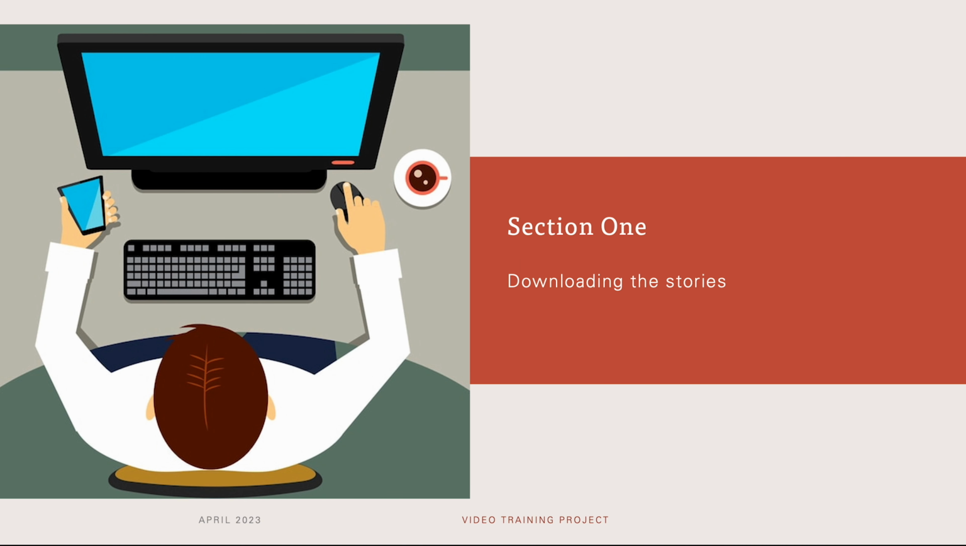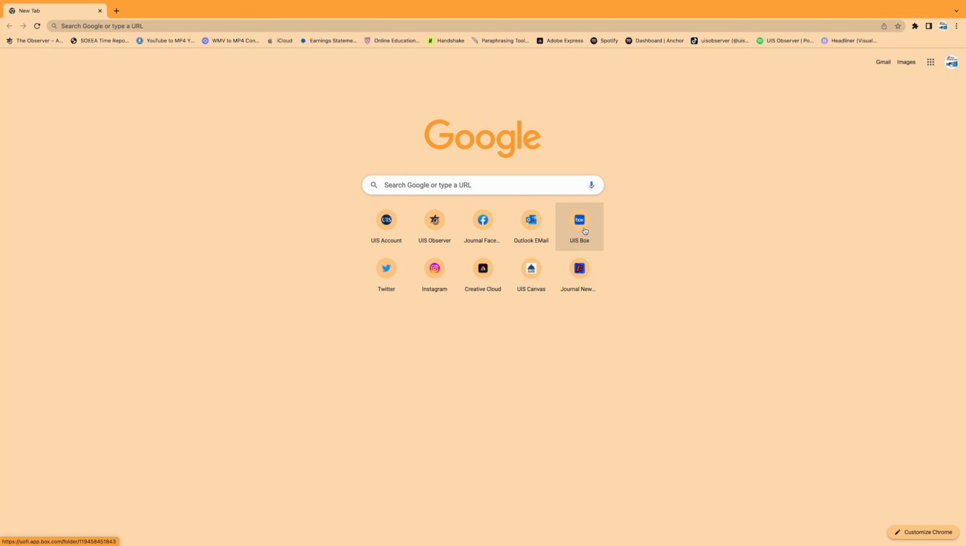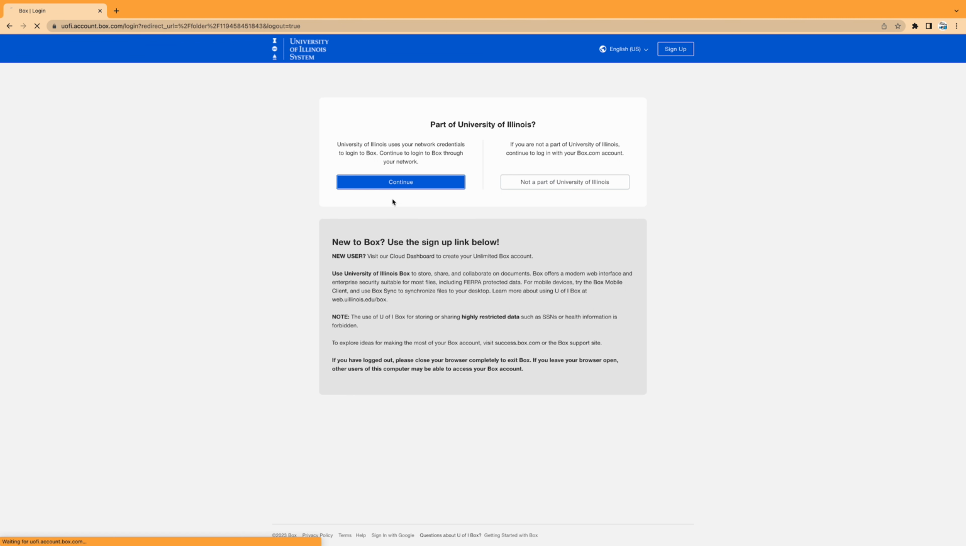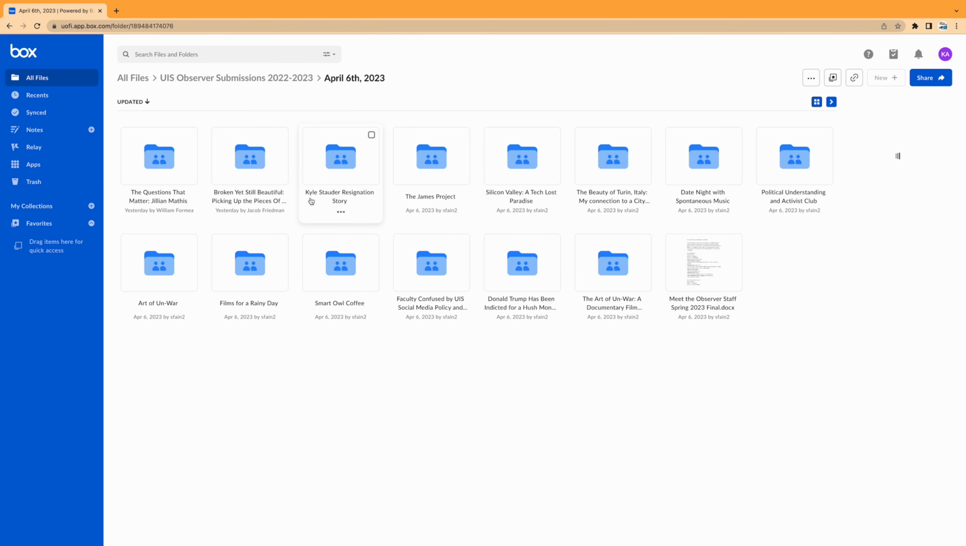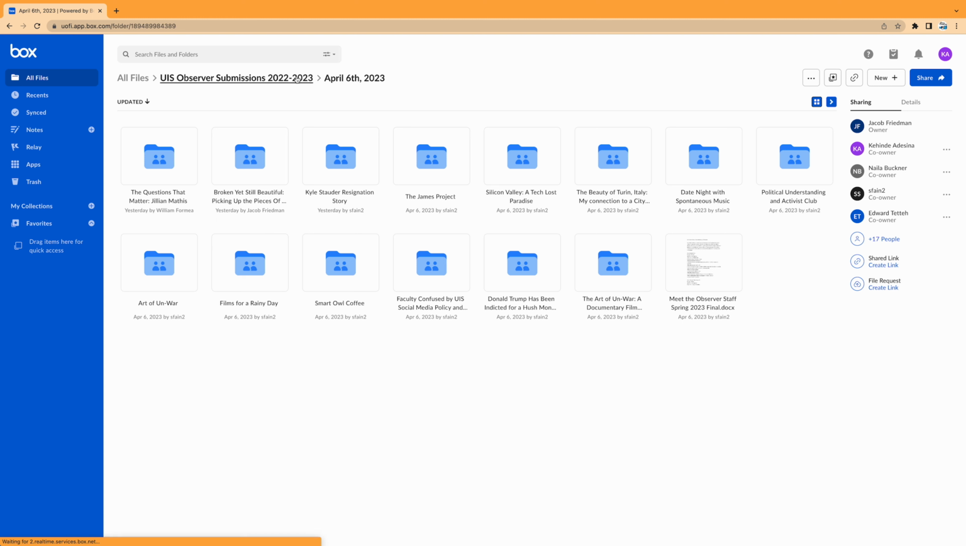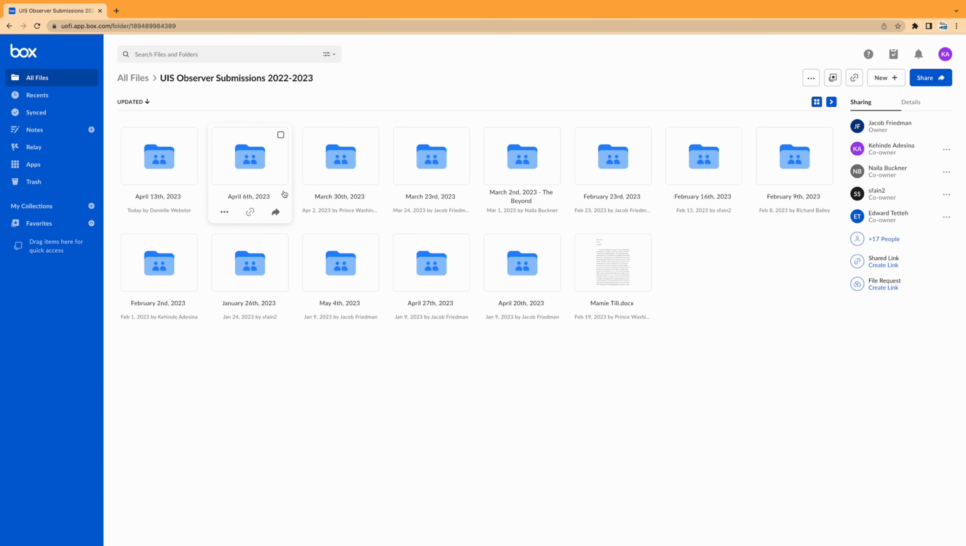Now let's talk about section 1, downloading the stories. First, log into the Box folder or any file sharing platform you're using, and select the folder you will be working on. Here I select UI's Observer Submissions 2022 to 2023 because that is the year we are in, and I will be working on the week of April 6th, 2023.